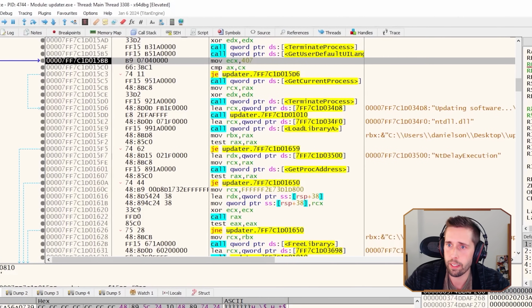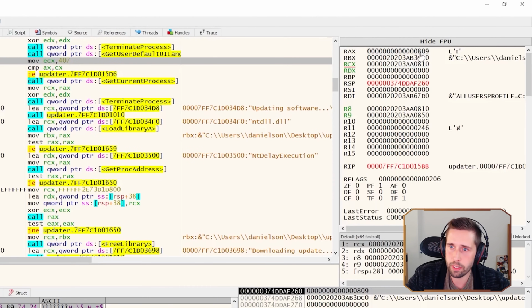And if you look here in the RAX register, we see a value 809. So 809 is actually the hex code of the British UI language. And if we go here to exactly, yeah, I thought you'd find that interesting, being in the UK.